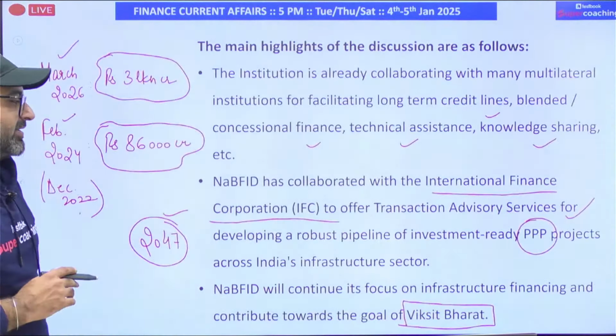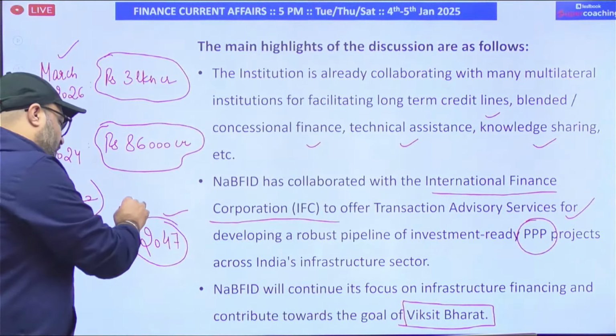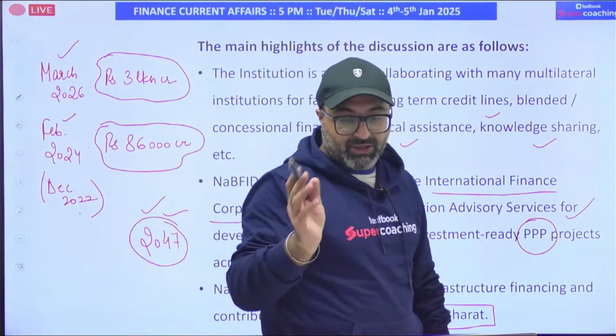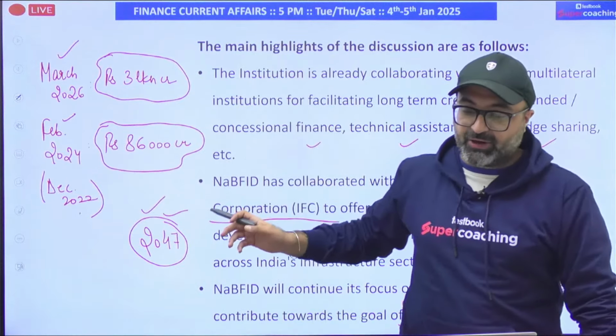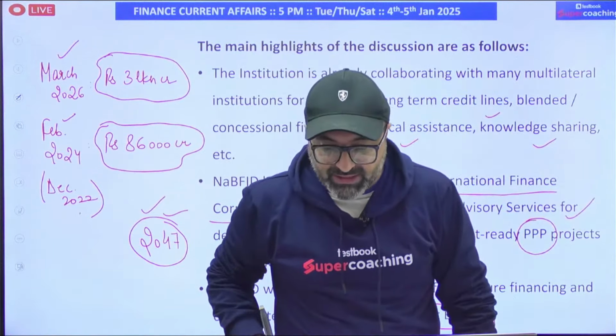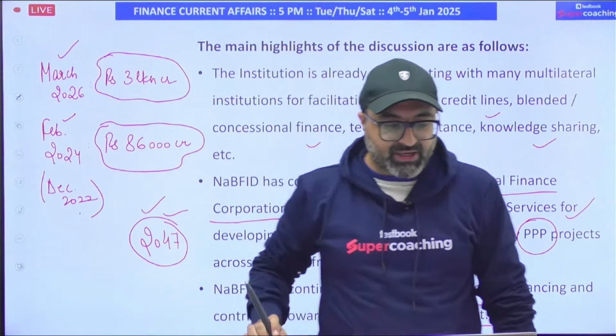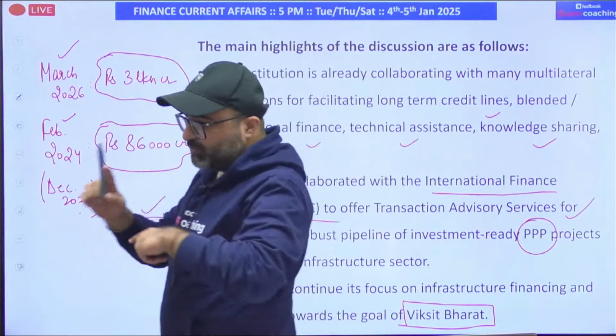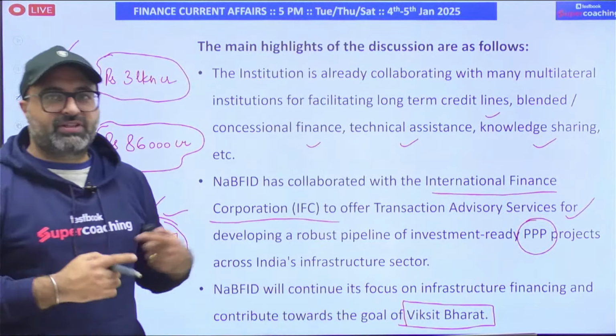So the target is 3 lakh crore rupees, and all the initiatives, all the steps taken by NABFID are on the lines to achieve the target of Viksit Bharat by 2047. By 2047. Is it clear till this point, guys? Now, let's move on to the second segment of this particular session.